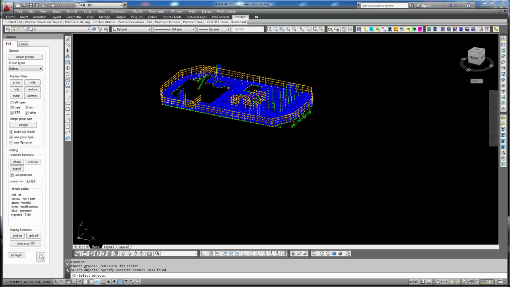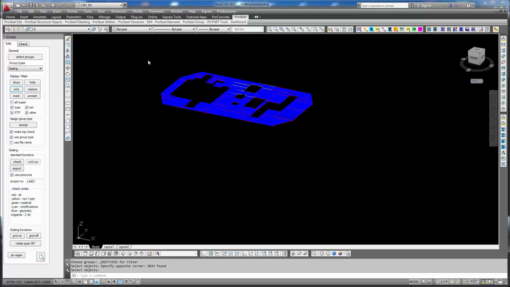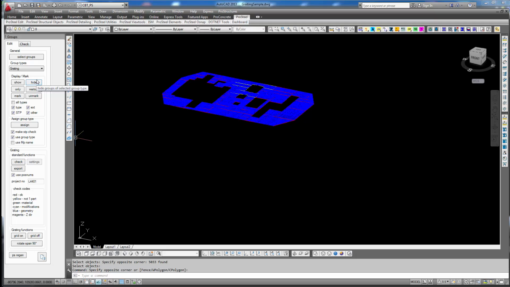The way the tool works is we have to isolate the gratings, and then we either can use the name assignment part of the group tool that would assign the name grating to the selected parts and make a standard part check, or we can make a standard part check.